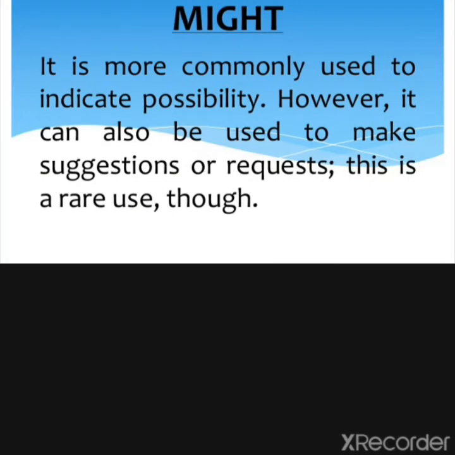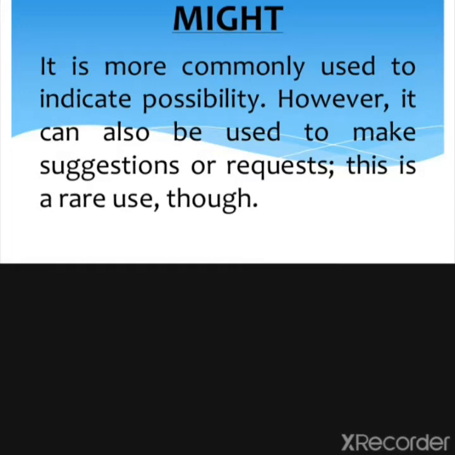Might. Again, it is also used for showing possibility. But then what is the difference between may and might? When we are using might, it means the possibility of doing something is a bit lesser. A lesser possibility is there. So in this case, we use might.